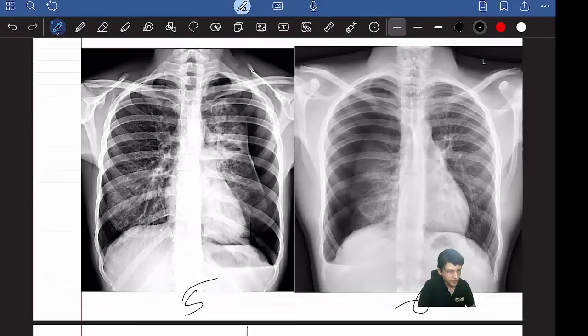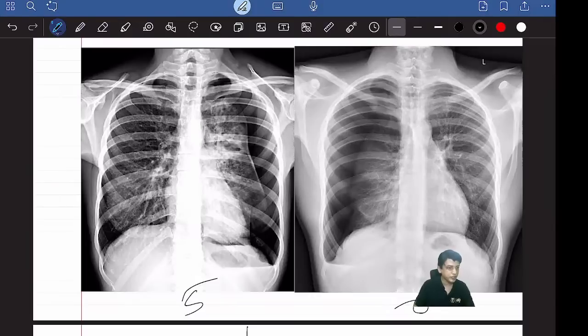Saptarshi asks, sir, how do you know whether it's pleural effusion or hemothorax? Any liquid collection is pleural effusion. Under pleural effusion, you have pyothorax if it's pus, hemothorax if it's blood, chylothorax if chyle or lymph is there. Depending on which fluid, you have different names for pleural effusion. Hope it's clear, Saptarshi. Good question.